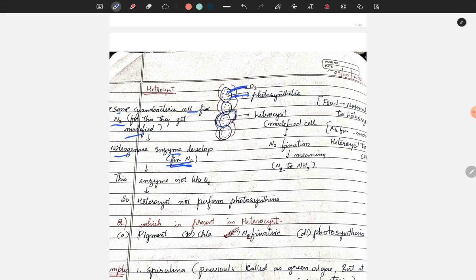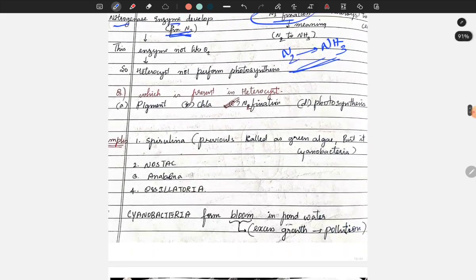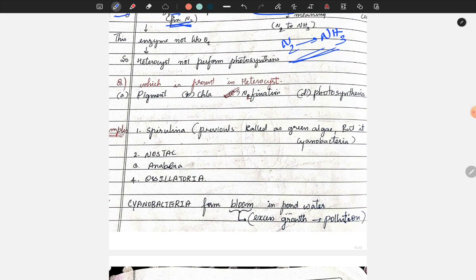It is a modified cell for nitrogen fixation. The meaning of nitrogen fixation is nothing but N2 getting converted into NH3, nitrogen getting converted into ammonia. Normal cells versus the heterocyst in nitrogen-fixing mode. Now this enzyme does not like oxygen at all, so the heterocyst does not perform photosynthesis. In cyanobacteria, they perform photosynthesis, but the cyanobacteria having a heterocyst never perform photosynthesis. Now the question comes: which is not present in the heterocyst? Options: pigment, chlorophyll a, nitrogen fixation, and photosynthesis. The answer is photosynthesis.